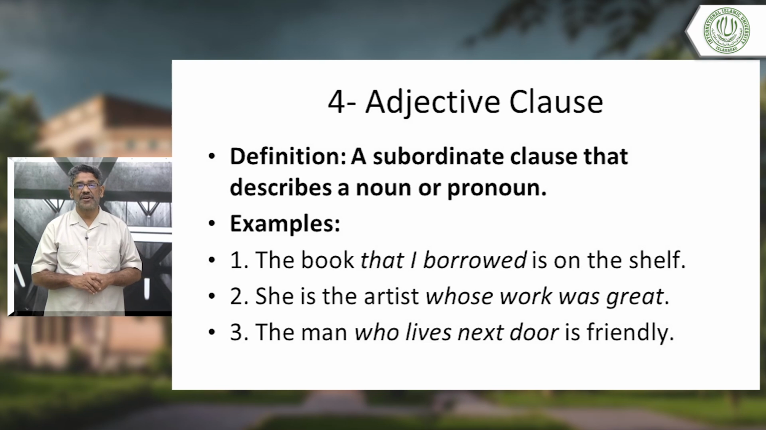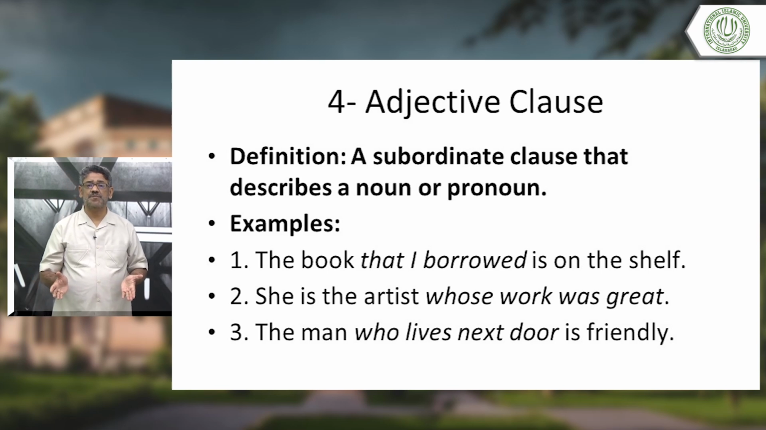Okay, you got that? 2, she is the artist whose work was great. Whose work was great. Again, subordinate clause. You can see that. She is the artist whose work, if you say whose work was great, no meaning. Okay, partial meaning is there, some meaning is there.